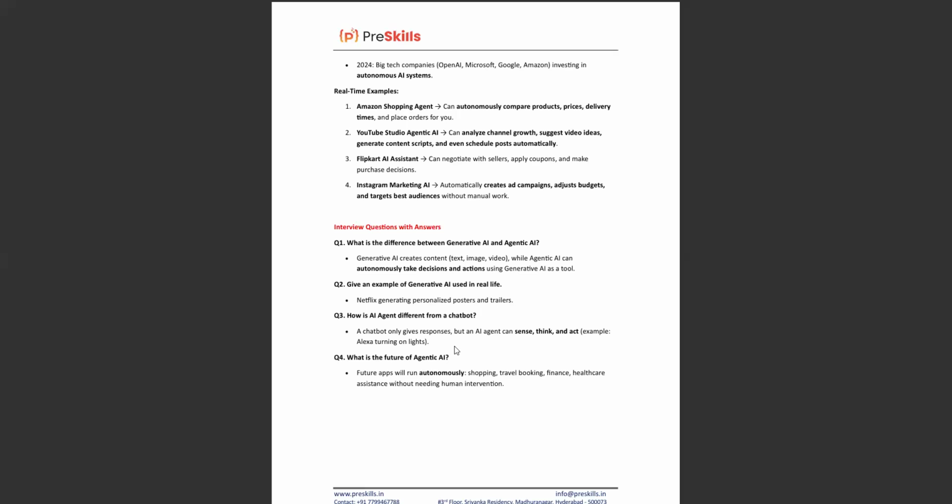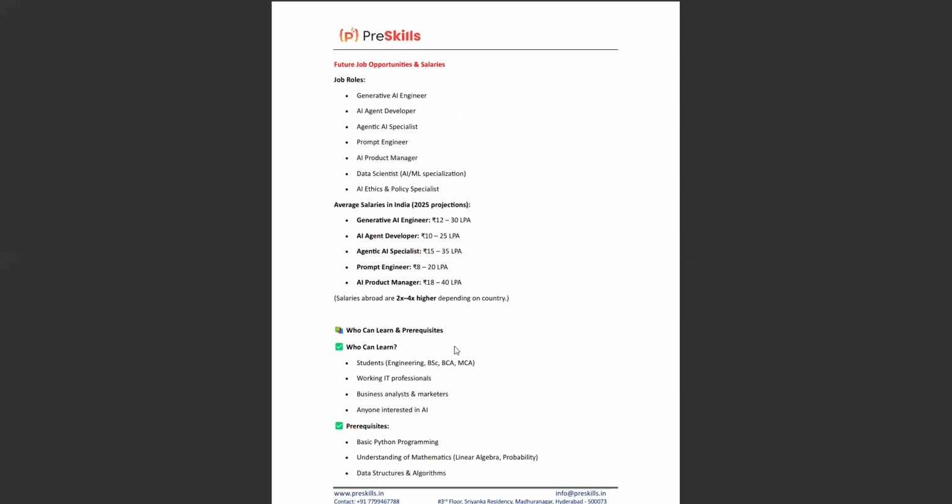What is the future of agentic AI? Future apps will run autonomously: shopping, travel booking, finance, healthcare, and assistance without needing human intervention, based on previous experiences. What are the job opportunities in the future with these technologies? We have generative AI engineer, AI agent developer, agentic AI specialist, prompt engineer, AI product manager, data scientist, AI and ML specialization, and AI ethics and policy specialist.